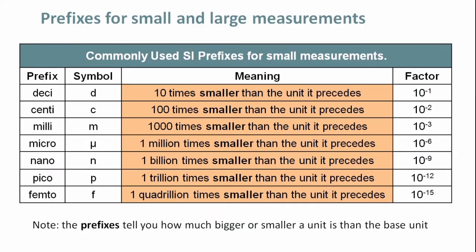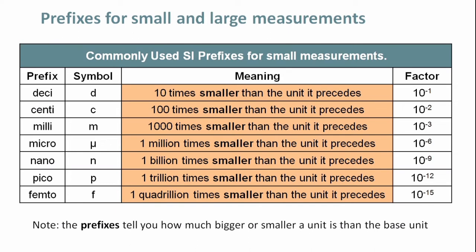Now let us move on and study what the prefixes are for small and large measurements. These prefixes will tell you how much bigger or smaller a unit is than the base unit. So this is a tabulation of prefixes for small measurements. For example, the prefix deci is represented by the symbol d, which means 10 times smaller than the unit it precedes. So the deci value is 10 power minus 1.